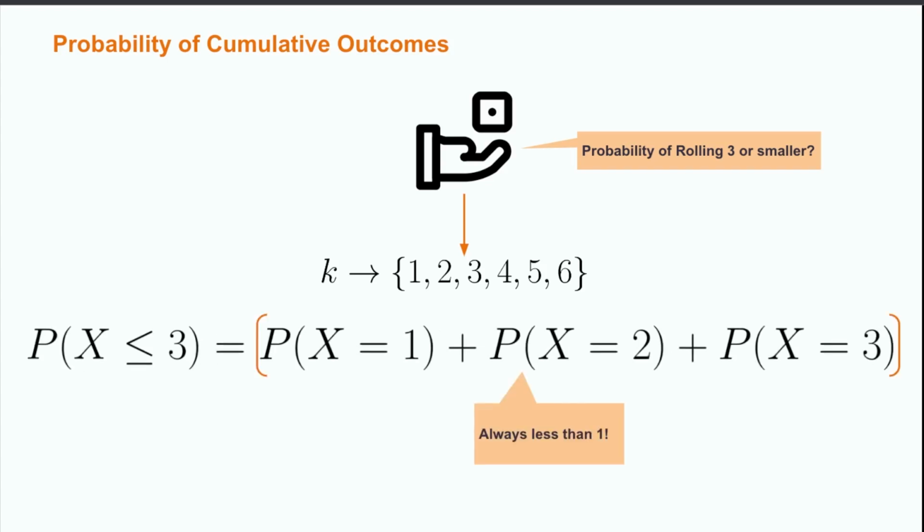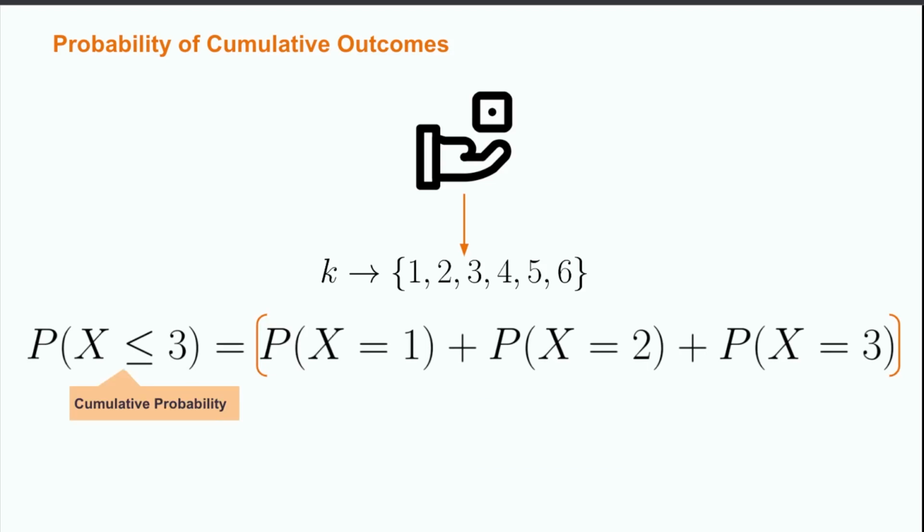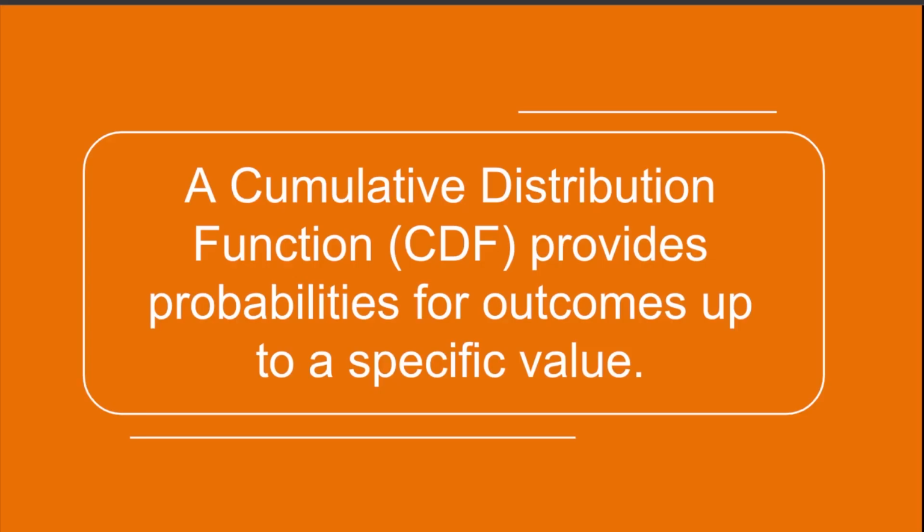Together, our two probability rules will make sure that the result of this sum is less than 1, because rolling 3 or less is a subset of the possible outcomes. This sort of cumulative notation is very helpful when we are describing cumulative probabilities, and it works because all discrete event probability distribution functions are defined to ensure that we do not violate the rules of probability. A cumulative distribution function provides probability outcomes up to a certain value.